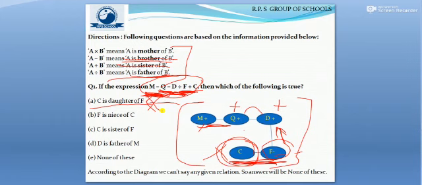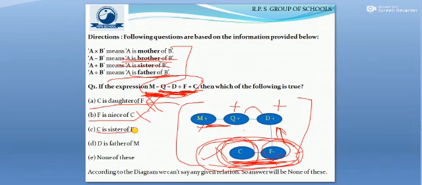Moving to the second option, that is F is niece of C. Now have a look at the family tree. Here we see F and C are members of the same generation, so it is not possible that F is niece of C, so again it is wrong.